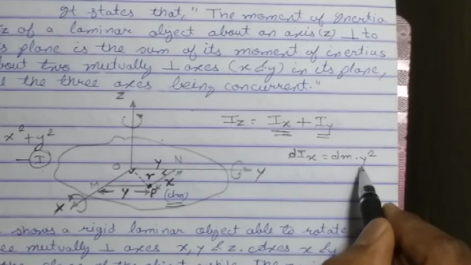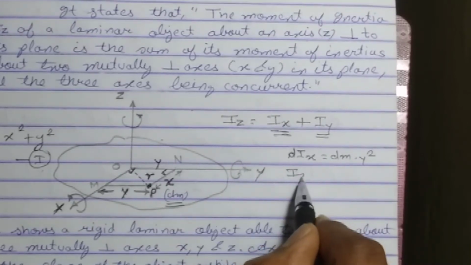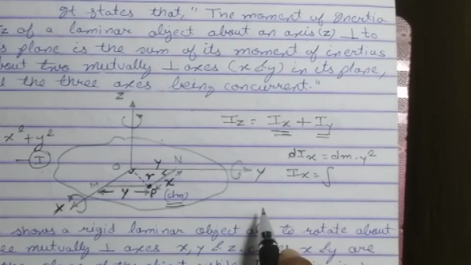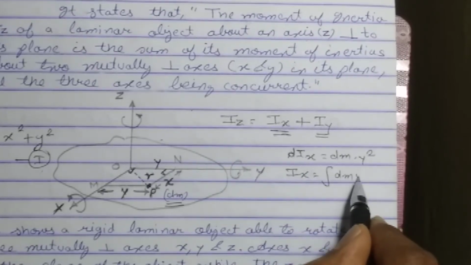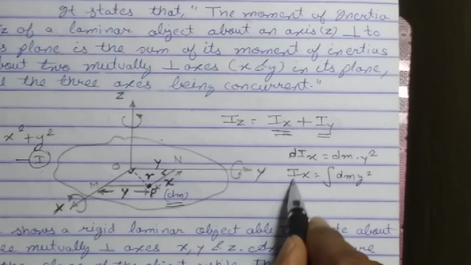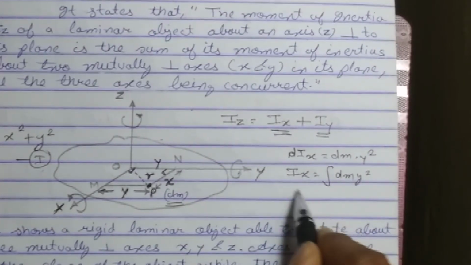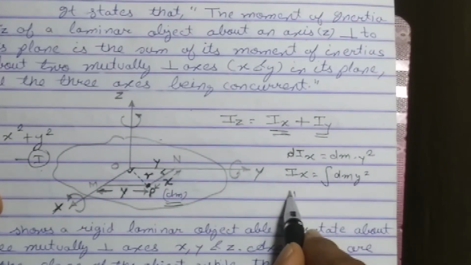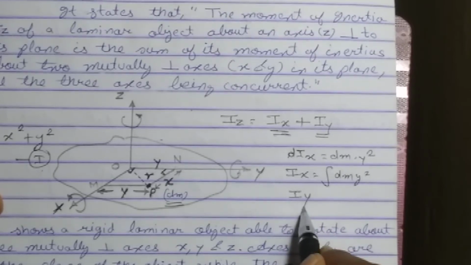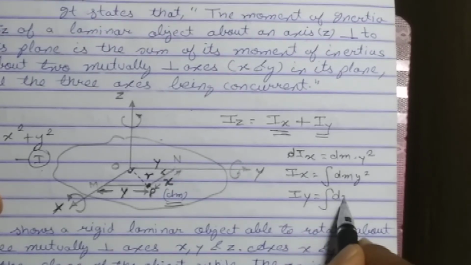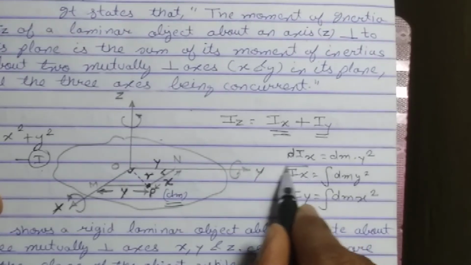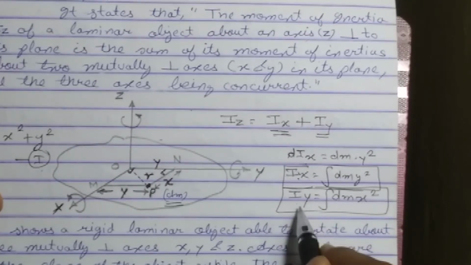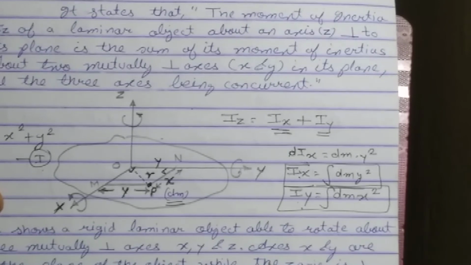Students, I want to find the moment of inertia of the body about the x-axis. So what I will do for that? I will take the integration. Integration of dm y square. So students, Ix, the value of the moment of inertia of the plane lamina about the x-axis, is given by the integration of dm y square. Similarly, we can find the moment of inertia of the body about the y-axis, given by the integration of dm x square. Students, remember these two formulas. We derived the moment of inertia of the plane lamina about the x-axis and about the y-axis.